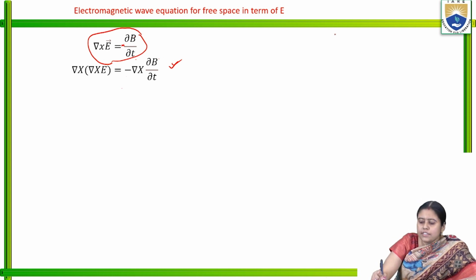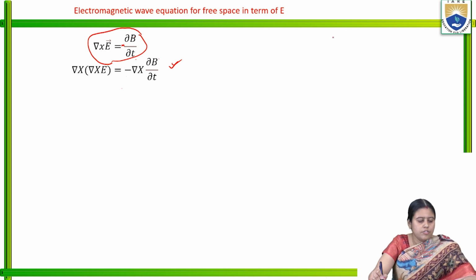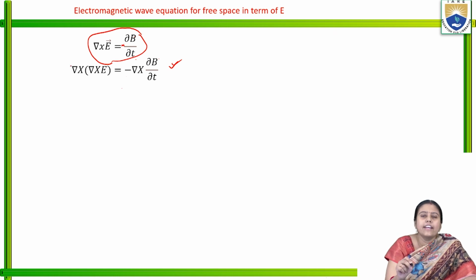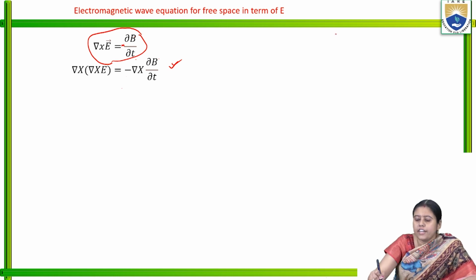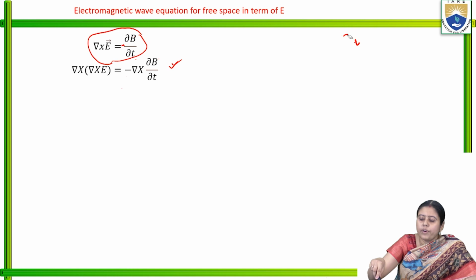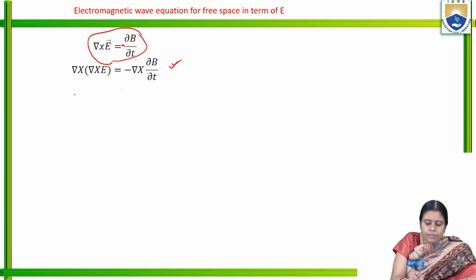Now, as we discussed in the earlier class, grad is nothing but differentiation, and time derivative is del by del T. If we take the grad of this equation, first one is fixed and we take the differentiation of the second one.